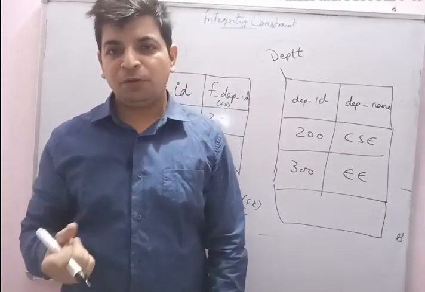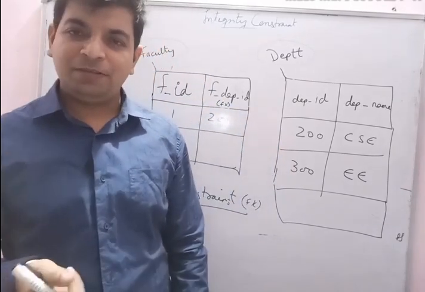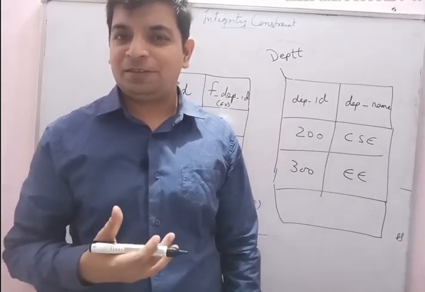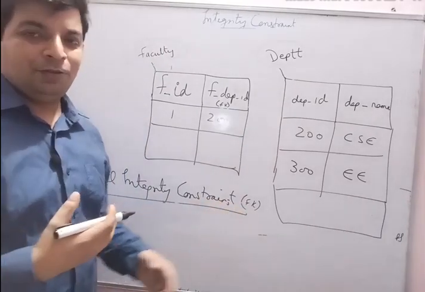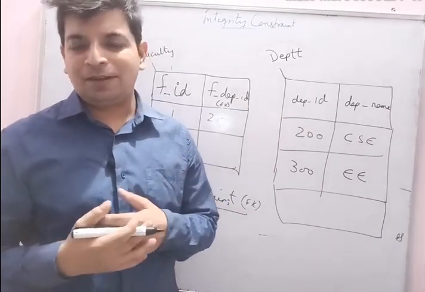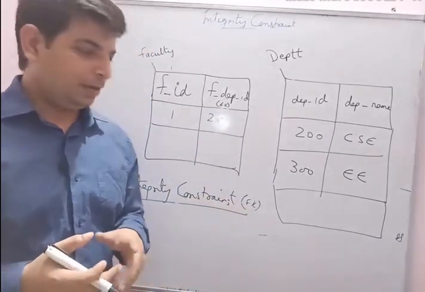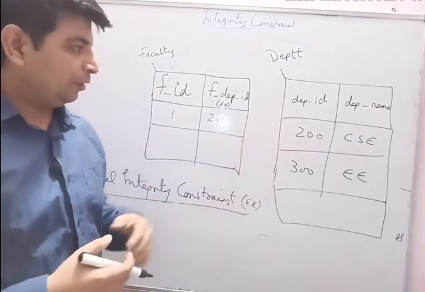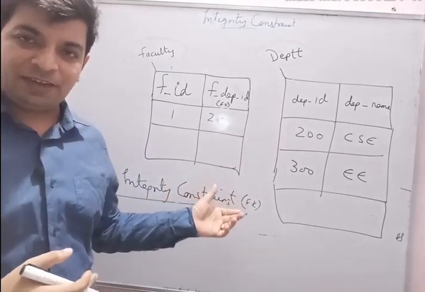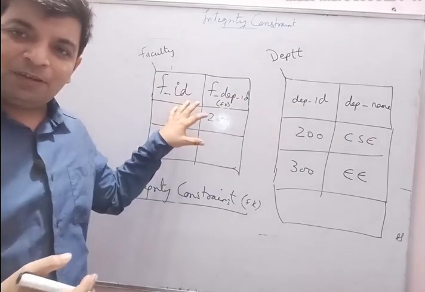Okay guys, now we are doing the last topic of database constraints, which is very important, that is the referential integrity constraints. This referential integrity constraint is based upon the foreign key. So it is mandatory for you to understand the concept of foreign key thoroughly before understanding this concept. So that's why I have made two tables for you and I am trying to explain referential integrity constraint on the basis of these two tables.